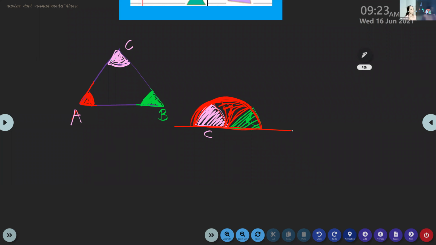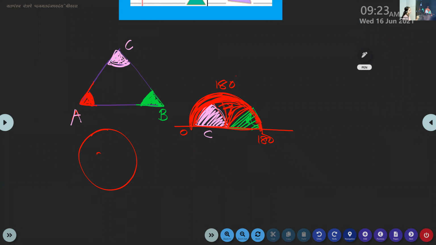So this same shape, one instrument is there in your box. Okay, children. When you look carefully at your instrument, that is our protractor, the total angle is 0 to 180, and from here 0 to 180. So when you see this shape, you will understand that when you add these three angles, you will get 180 degrees. Clear, children? Yes, ma'am. So it is the protractor shape.